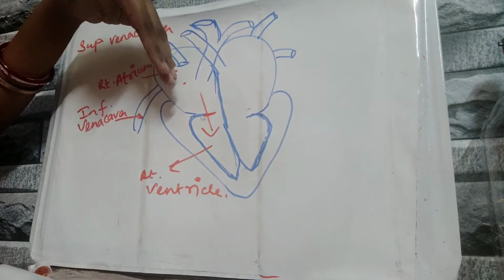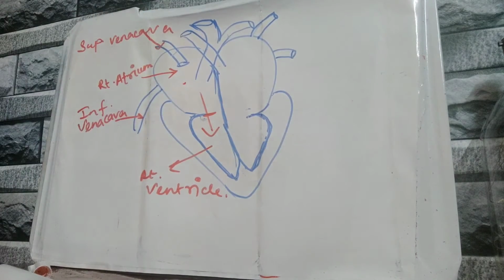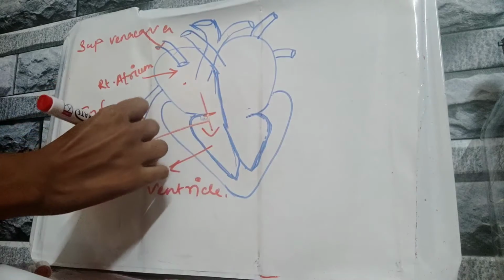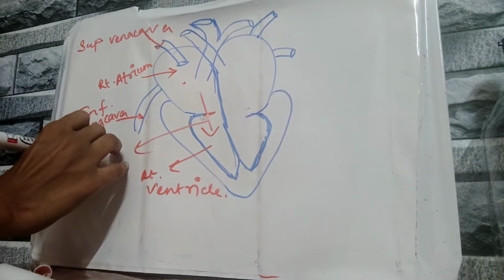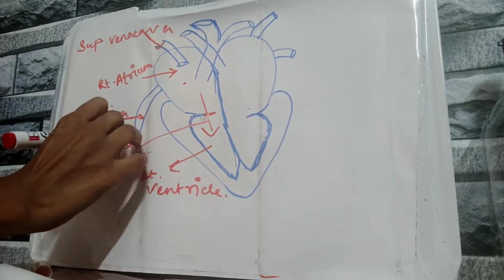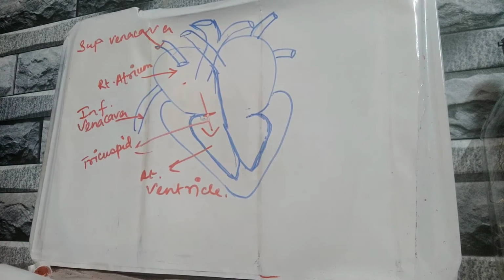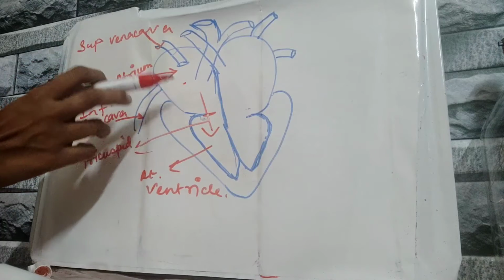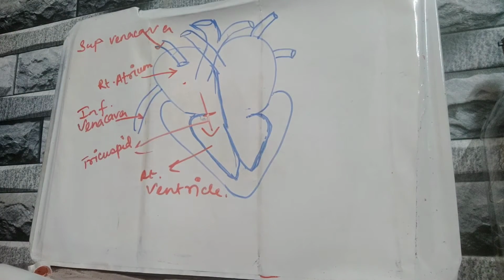And the valve here is the tricuspid valve. Through this tricuspid valve, the deoxygenated blood from the right atrium will go into the right ventricle.